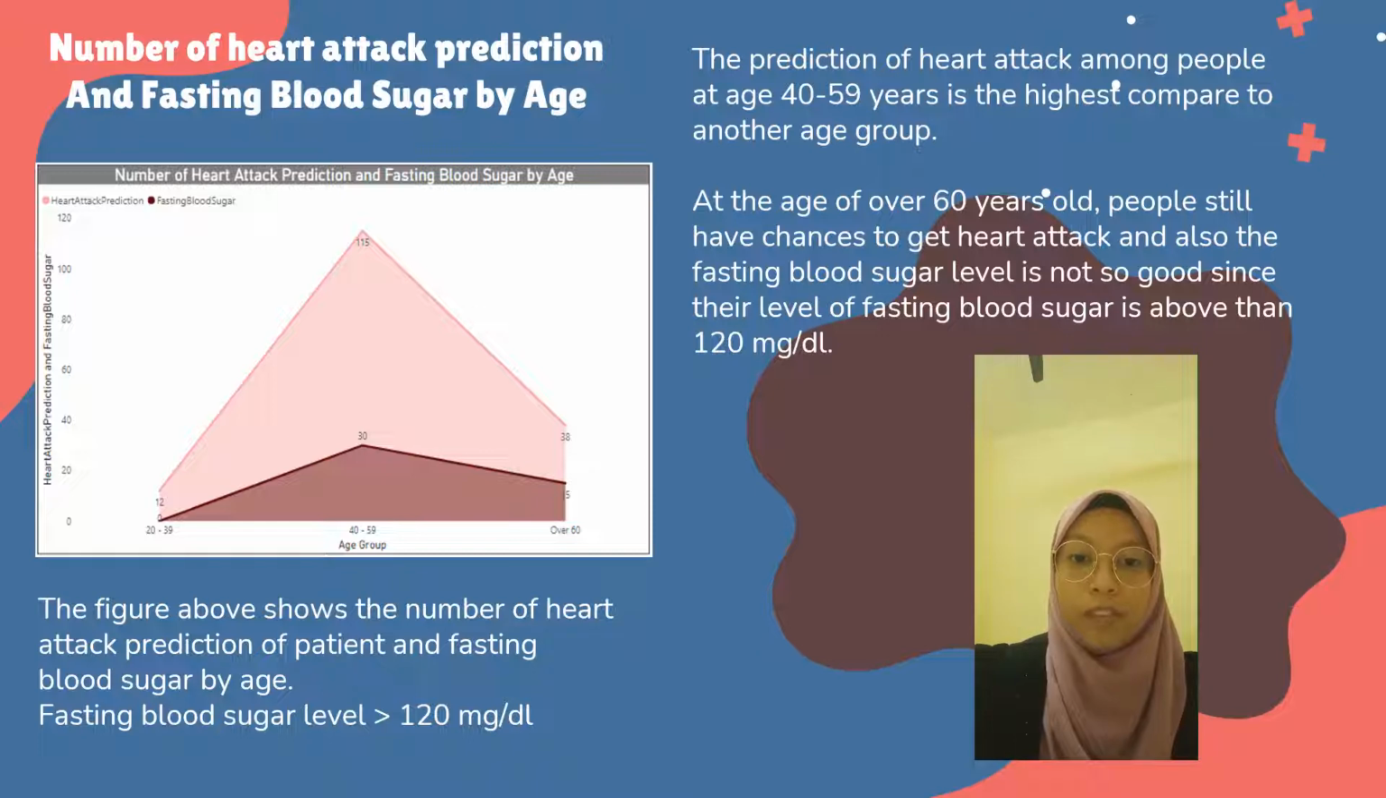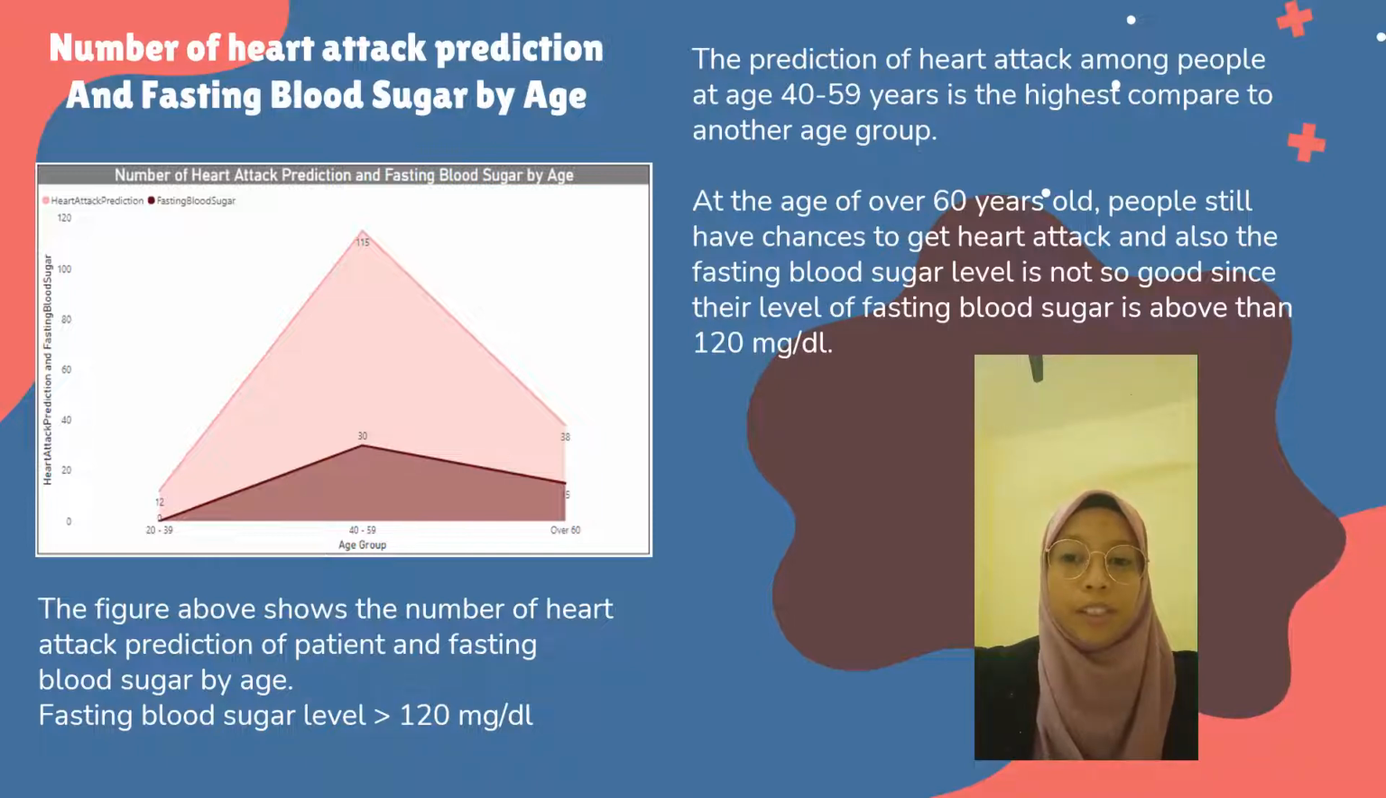And for every level of fasting blood sugar below 120 milligram, we set it as false and the value is 0. So, the numbers in the graph show the sum of people who have high fasting blood sugar and lower fasting blood sugar. For example, at the age of 40 until 59 years old, there are about 30 people who have high fasting blood sugar and about 15 people at the age of over 60 years old have high fasting blood sugar.